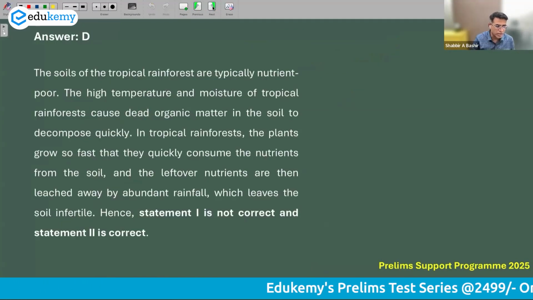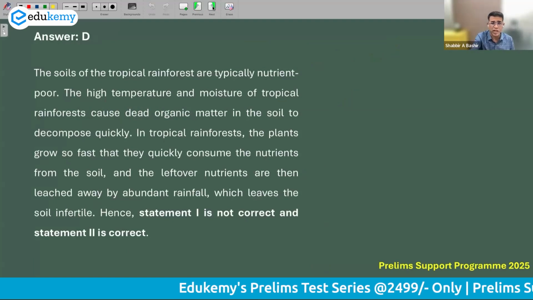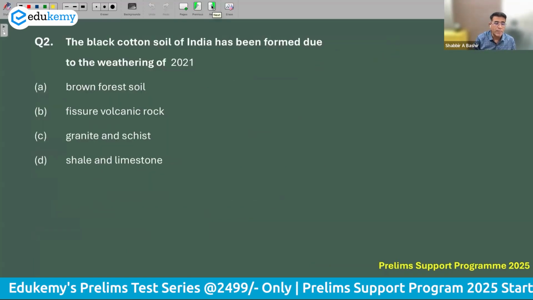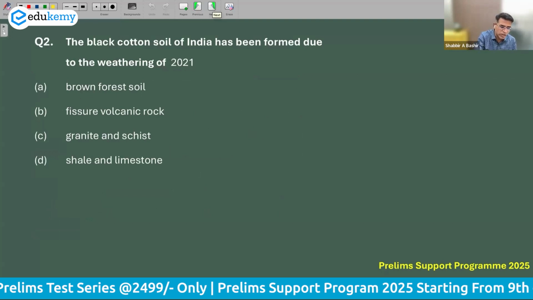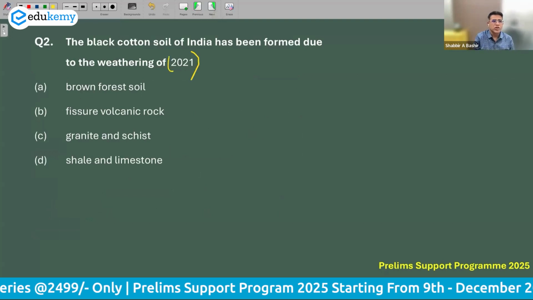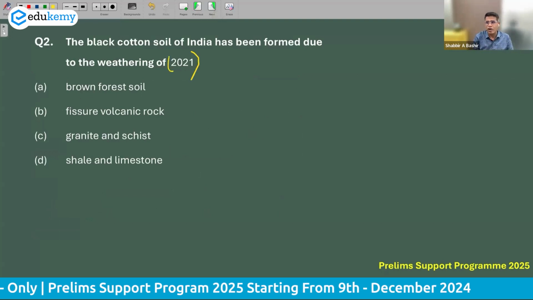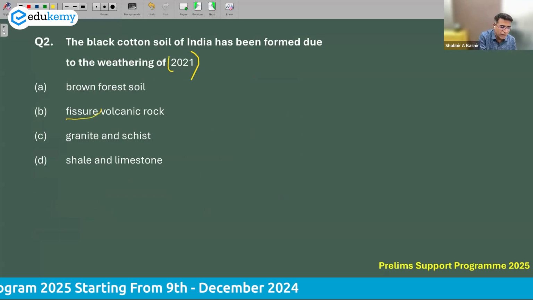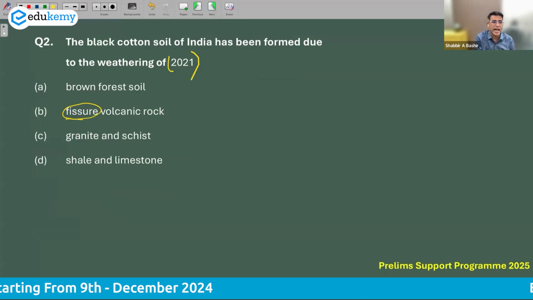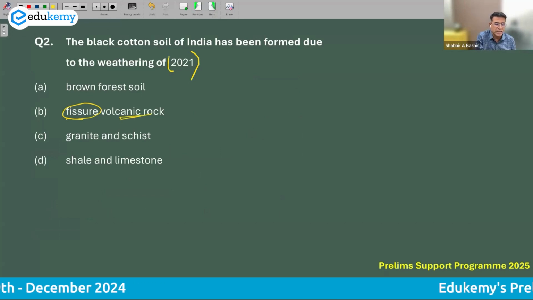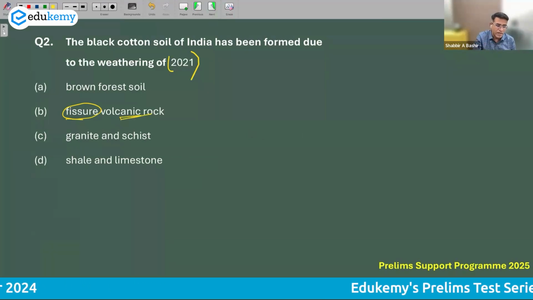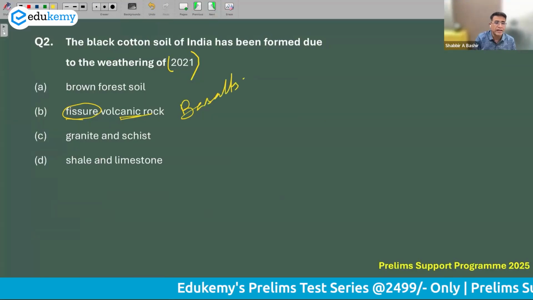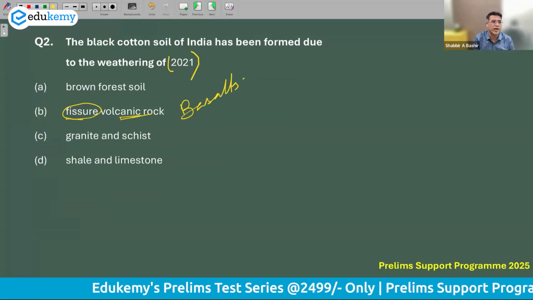Let us look at the next question. This is the explanation; we'll share it with you on the PPT you can download. Black cotton soil of India has been formed due to weathering of what? This was a question asked in 2021. As all of us know, this is the weathering of the Deccan lava plateau, an example of fissure type of volcanic eruption. The volcanic rocks that we have are basalt rocks. The basalt rocks are weathered and they give black cotton soil.